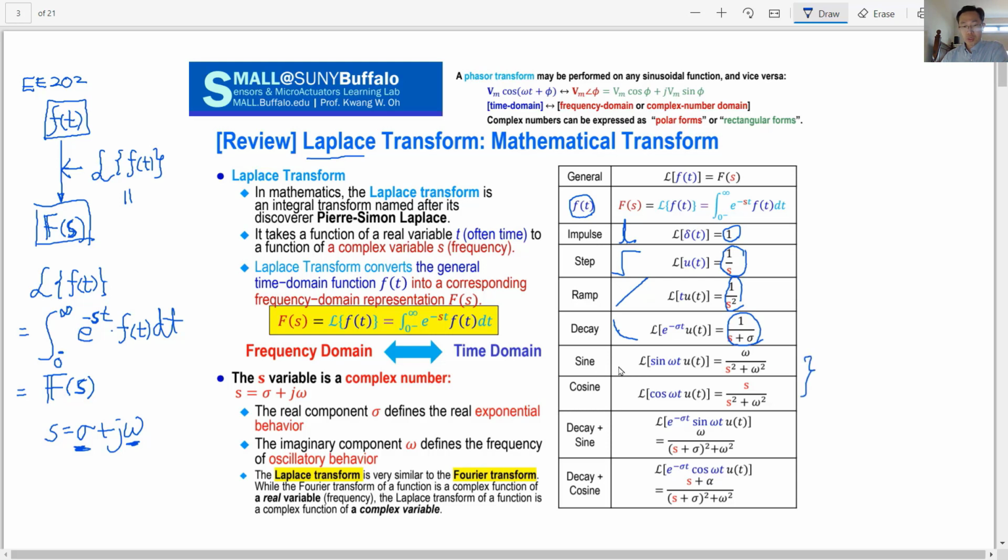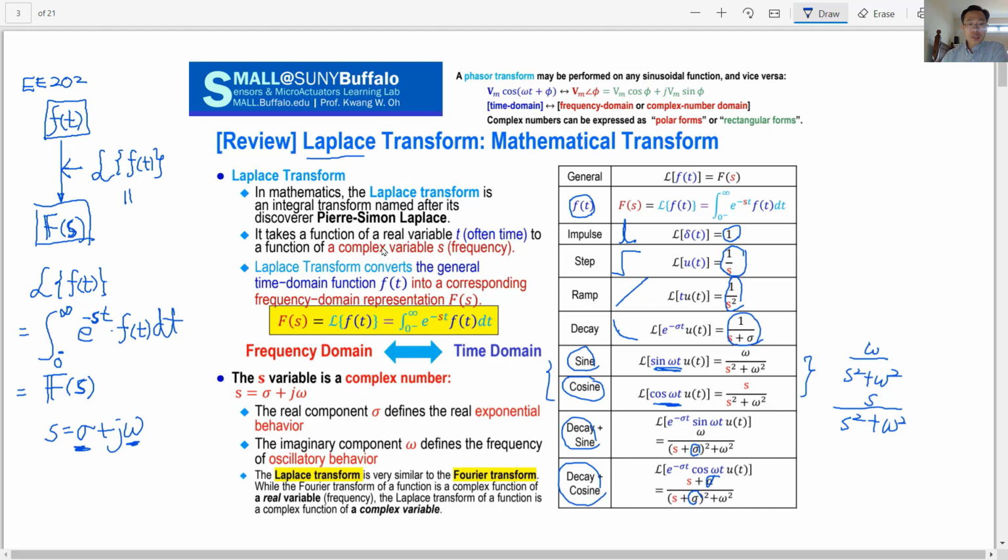Now these two are the most important: sine and cosine. Sine and cosine have only oscillatory information, no decay information. If we do the Laplace transform, it becomes omega divided by s squared plus omega squared, or s divided by s squared plus omega squared. Either way, we can have decay times sine or decay times cosine, and then the sigma information is included. I think I made a mistake: this is not alpha, this is sigma.